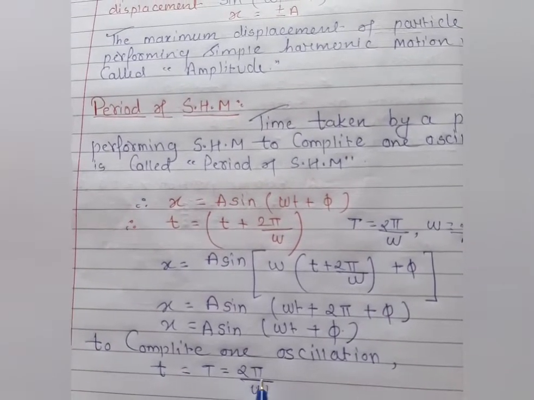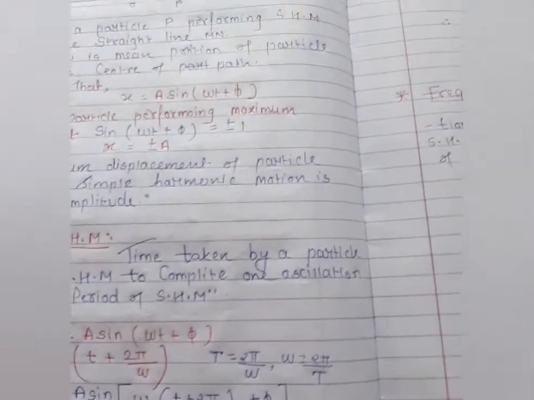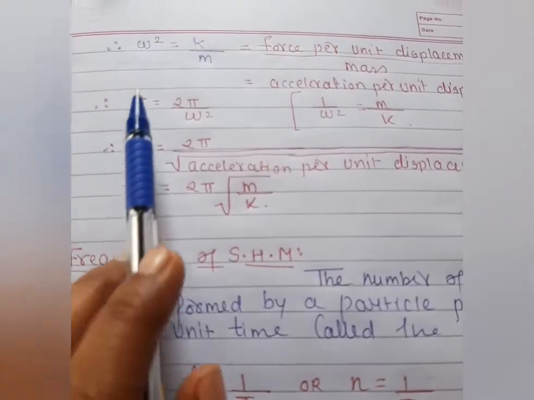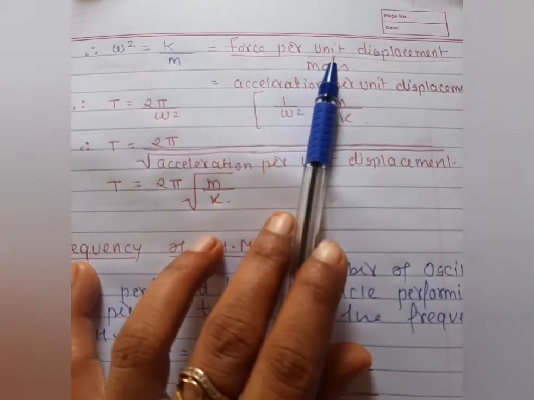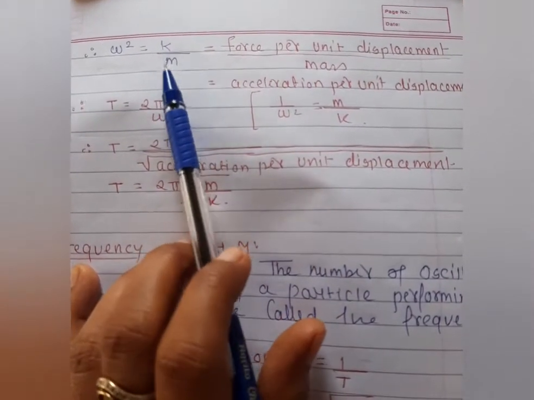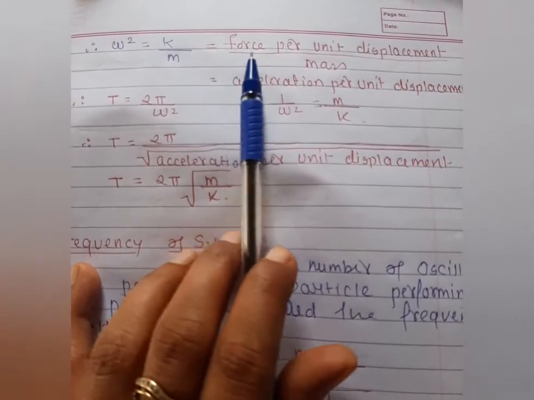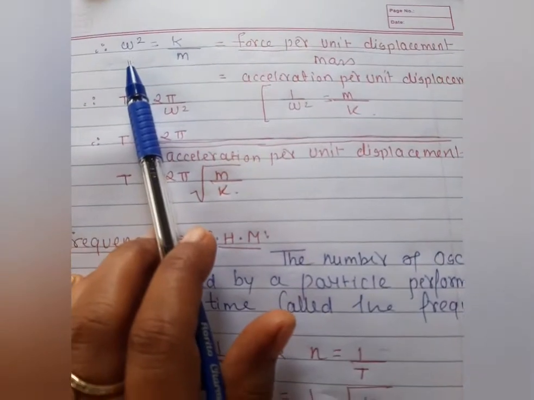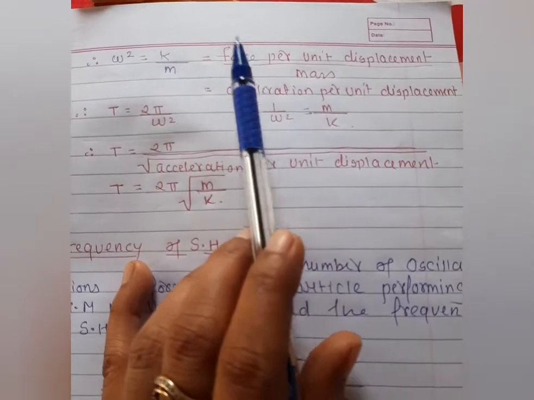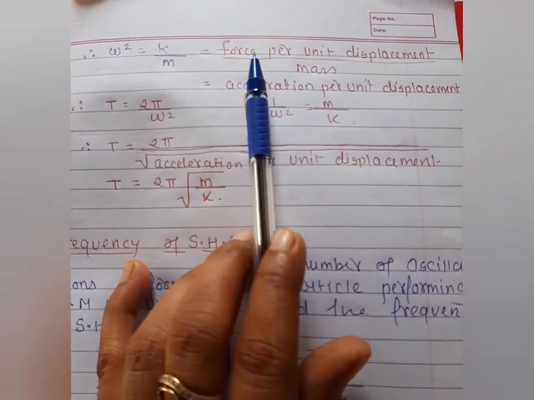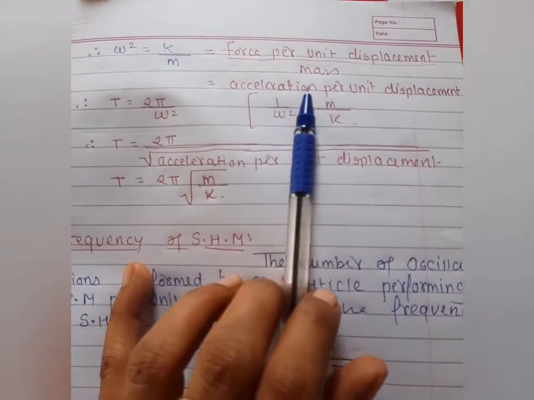Okay, so what happens? We have to substitute this condition in angular frequency omega. So as we know very well, students, in this condition, omega square is equal to k by m. That is known as the force per unit displacement upon mass. It means when we are applying force, the displacement is happening in this direction with the particle mass. So here we are taking the frequency omega square, the force per unit displacement. Force per unit displacement is nothing but, here we consider it as acceleration per unit displacement.